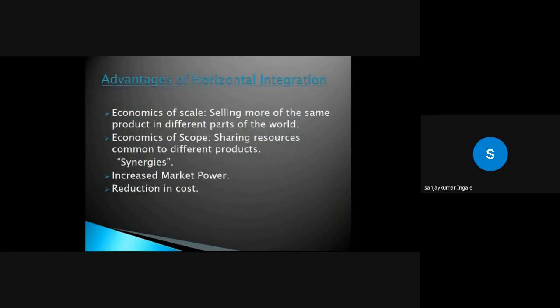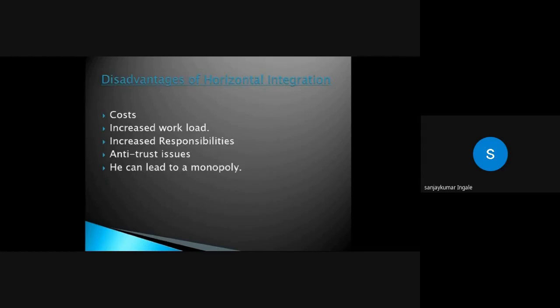Advantages of horizontal integration: economies of scale, selling more of the same product in different parts of the world; economies of scope, sharing resources common to different products, synergies; increased market power; reduction in cost. Disadvantages of horizontal integration: cost, increased workload, increased responsibilities, antitrust issues. It can lead to a monopoly.